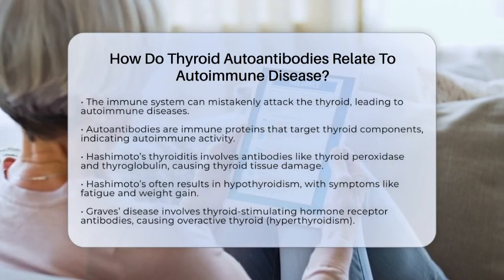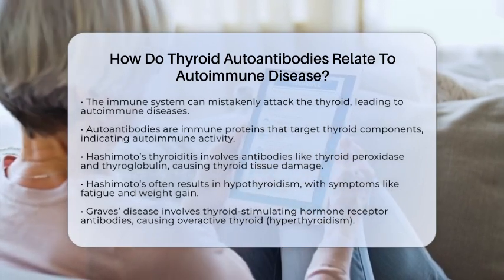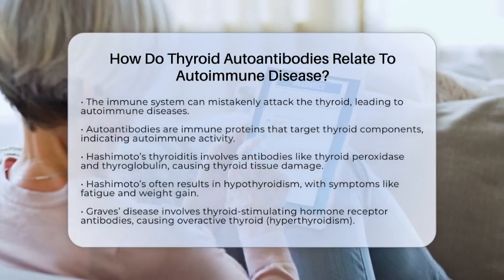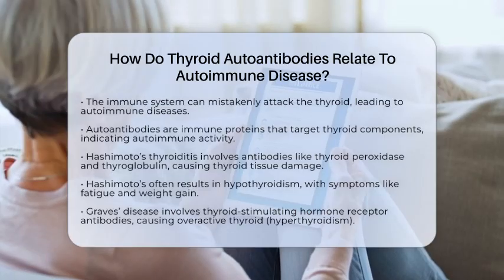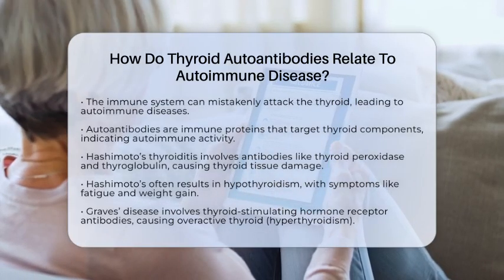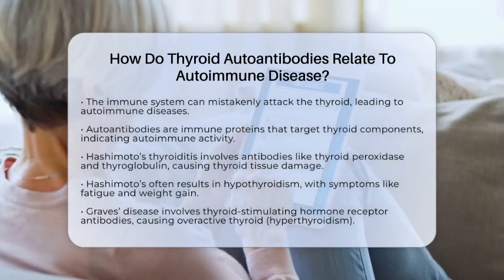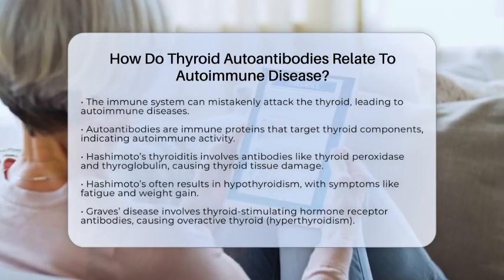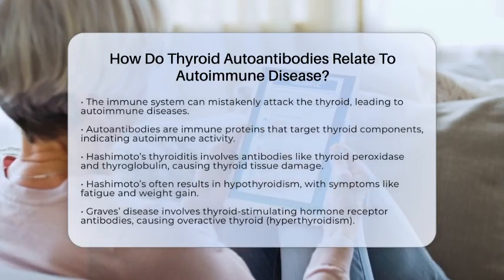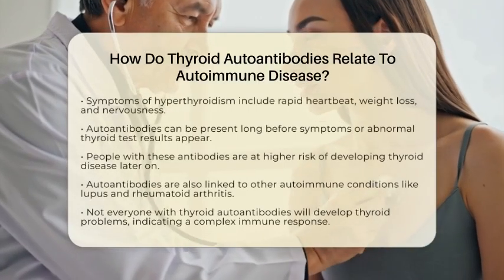These autoantibodies are immune proteins that mistakenly recognize parts of the thyroid as foreign invaders and attack them. They are key markers of autoimmune thyroid diseases like Hashimoto's thyroiditis and Graves' disease. In Hashimoto's thyroiditis, the immune system produces antibodies such as thyroid peroxidase antibodies and thyroglobulin antibodies. These target enzymes and proteins in the thyroid, causing inflammation and destruction of thyroid tissue.